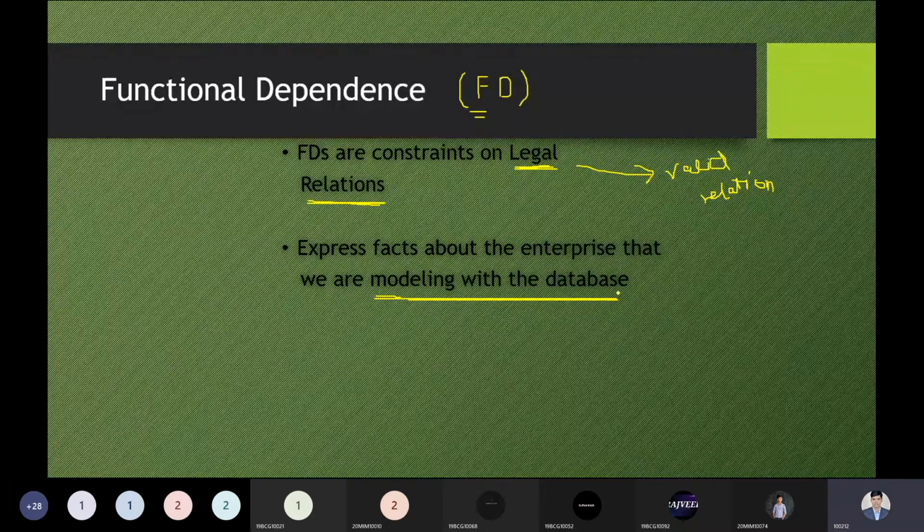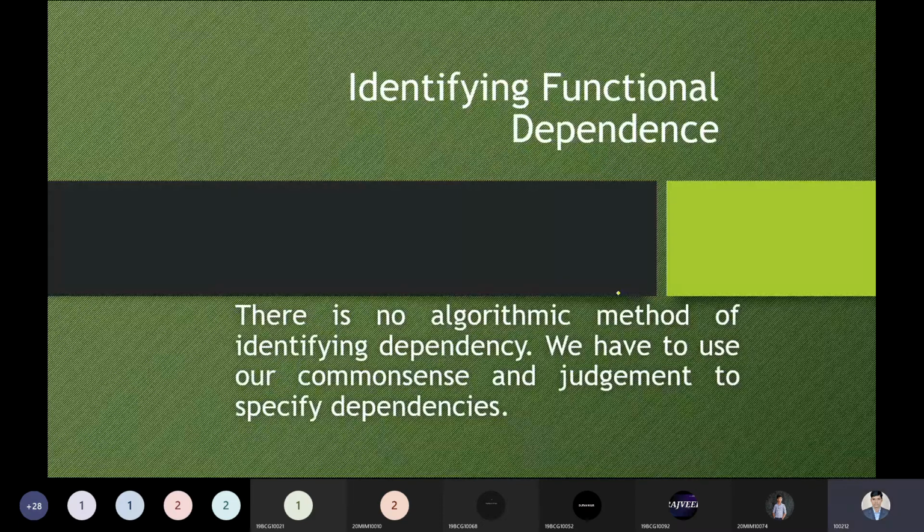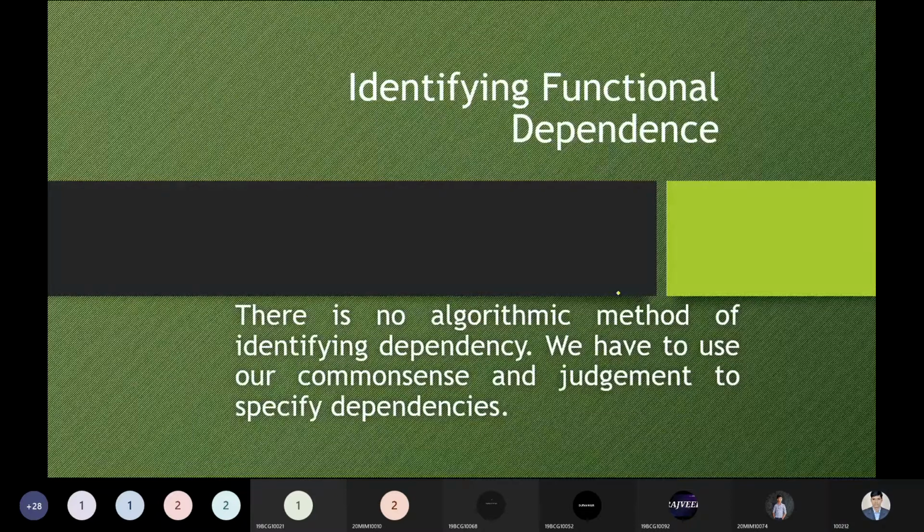From this point, let us understand and identify the functional dependency. This is a key point you have to keep in mind: there is no algorithmic method of identifying functional dependencies.